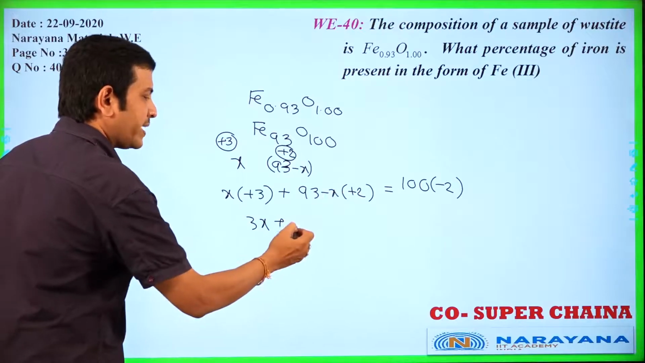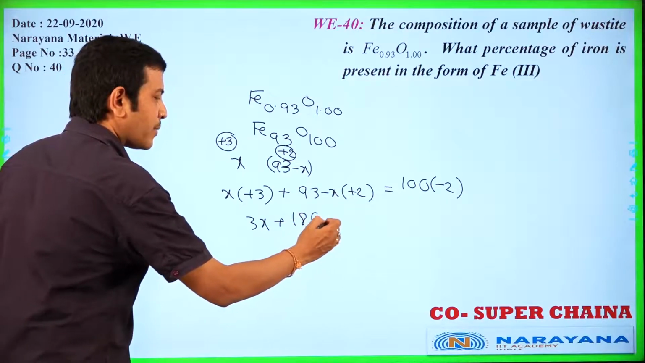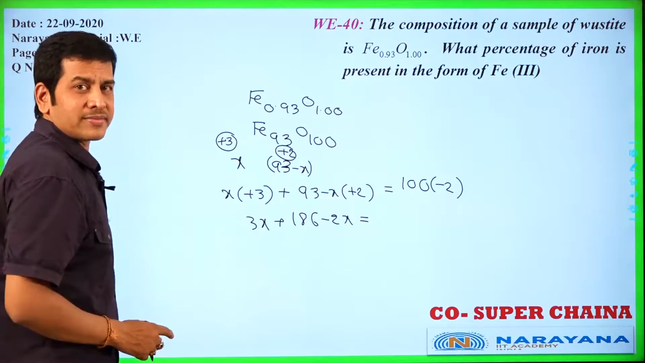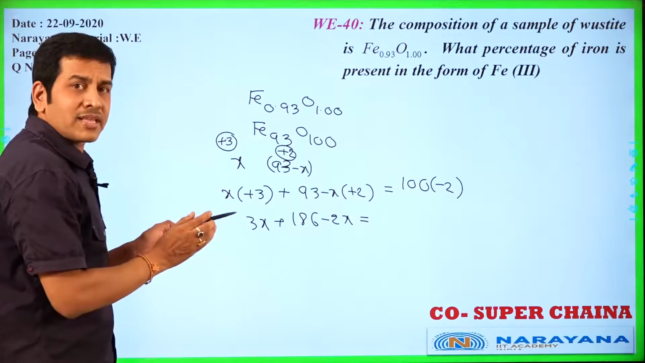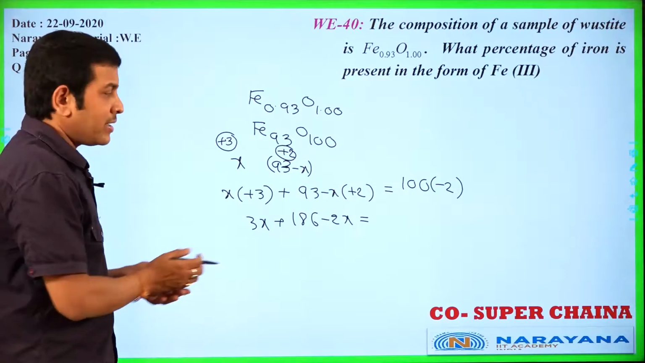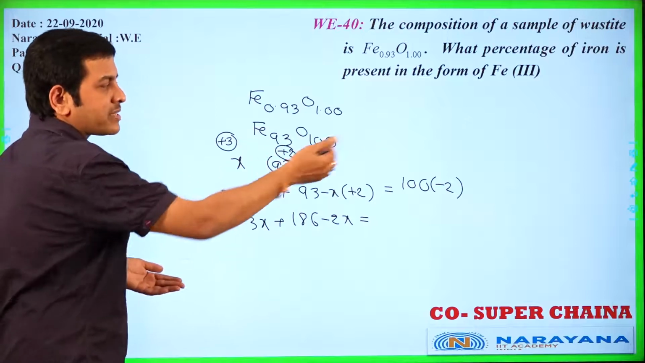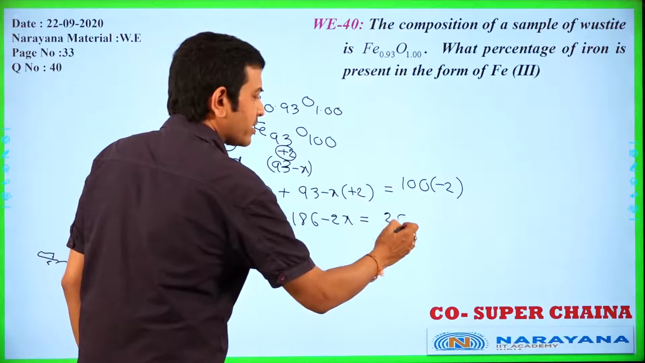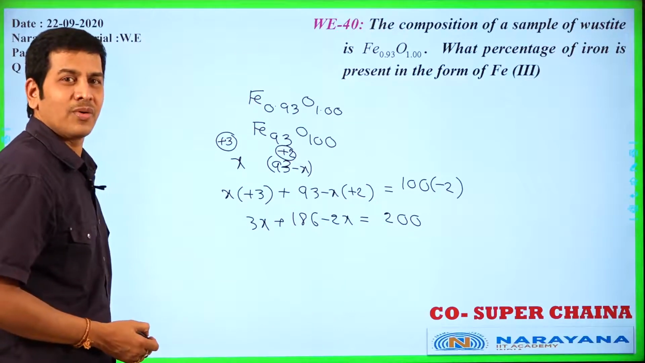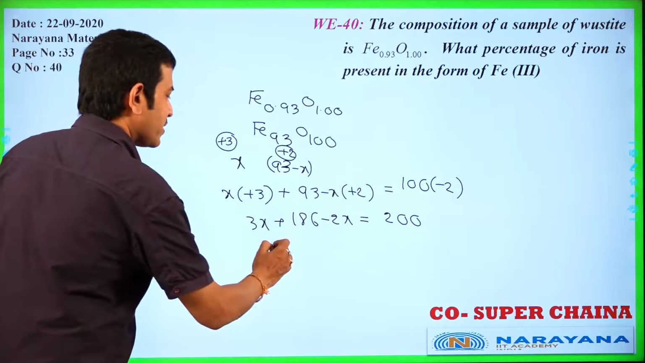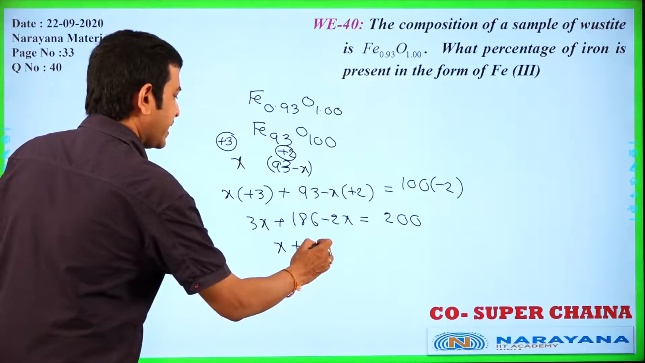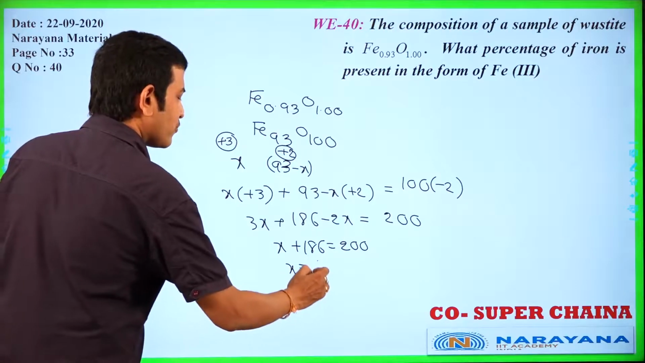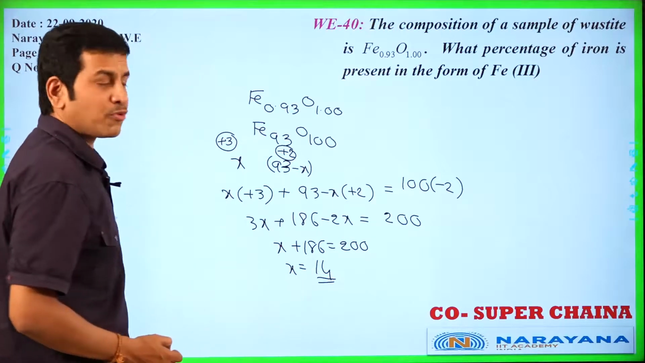Here 3x plus 2 into 93, 186 minus 2x is equal to minus 200. Let us equalize the magnitude values. This side plus charge, that side minus charge. Equalize the magnitude values. 2 into 100, 200. Now, x plus 186 is equal to 200. Now, x is equal to 14.